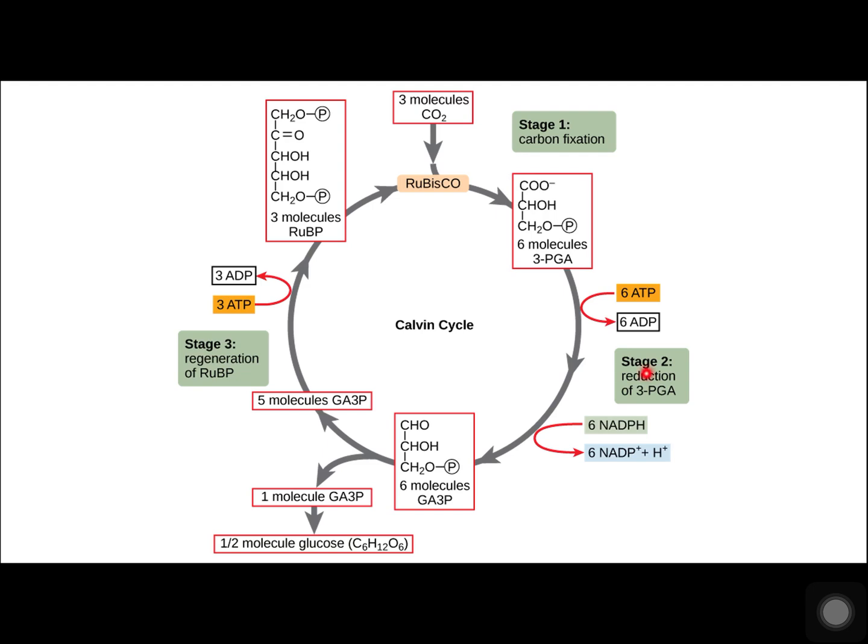The second stage: ATP and NADPH are used to convert 6 molecules of 3-PGA into 6 molecules of a chemical called glyceraldehyde 3-phosphate. That is a reduction reaction because it involves the gain of electrons by 3-PGA. Recall that a reduction is the gain of an electron by an atom or molecule. 6 molecules of both ATP and NADPH are used.